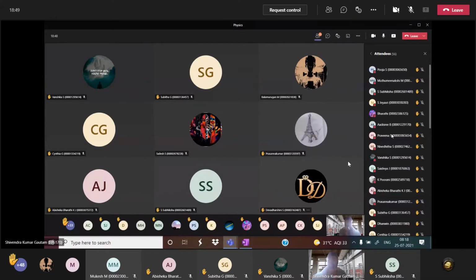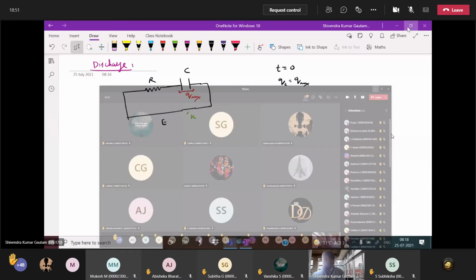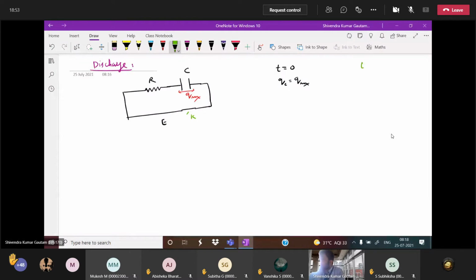So at any time t, if I ask you the charge in the capacitor, I will write q. Tell me, will q be less than Q max or greater than Q max? Less than Q max. So with respect to time, does charge increase or decrease? Decrease.